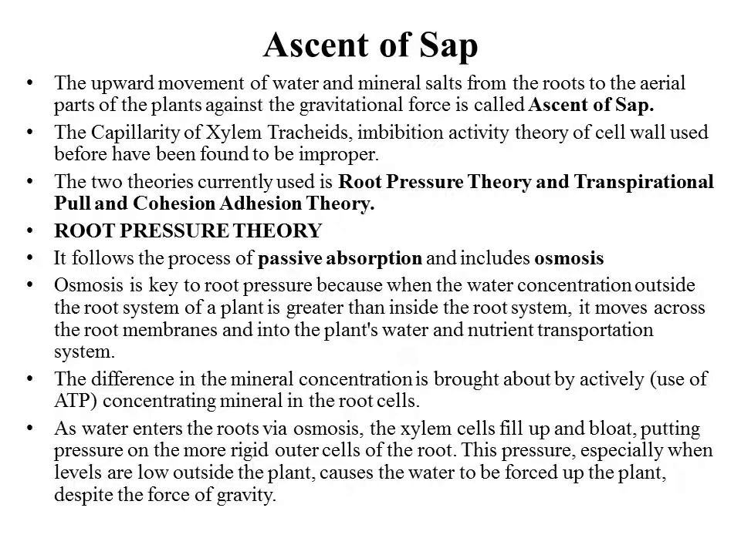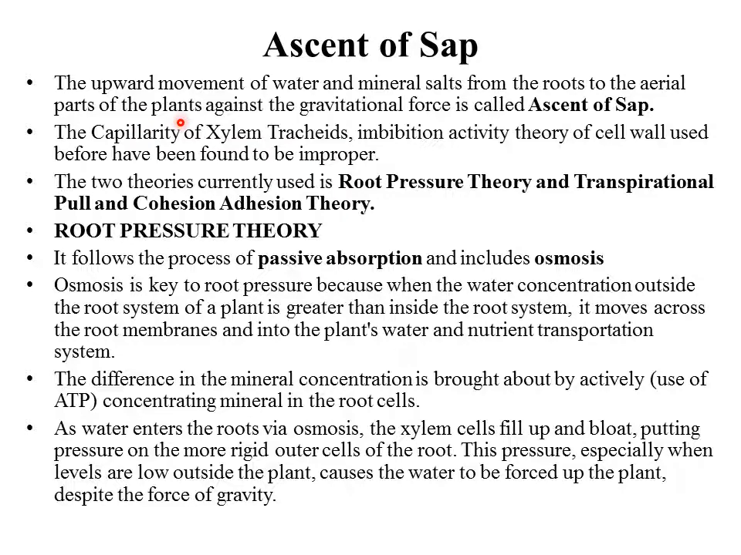Now we'll talk about ascent of sap. Before I go into the topic, let's learn what ascent of sap is. Sap is the water absorbed by the plant, which has dissolved minerals in it. These dissolved minerals along with certain sugars are called sap. Ascent of sap is the upward movement of water and mineral salts from the roots to the aerial parts of the plant.